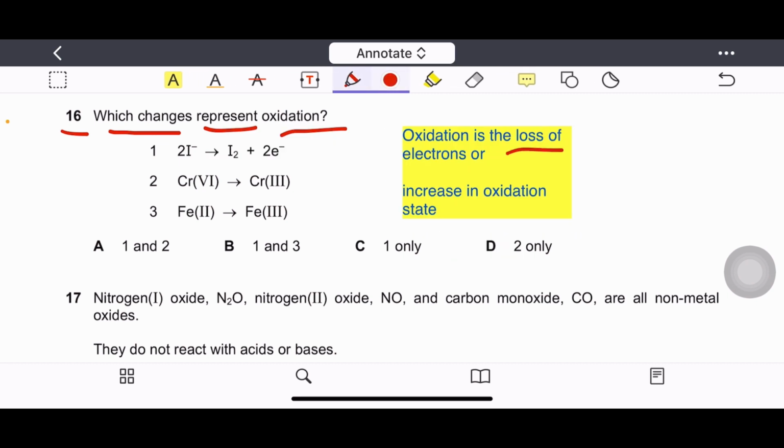Oxidation is the loss of electrons or increase in the oxidation state. First option is telling that iodide is converted into iodine, so here it is showing increase in oxidation state. In the second option, chromium 6 is changed to chromium 3, so it is showing decrease in oxidation state. In the third option, iron 2 is changing to iron 3, so here it is showing increase in oxidation state. So correct options are 1 and 3, so answer will be B.